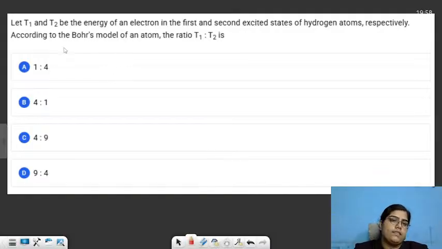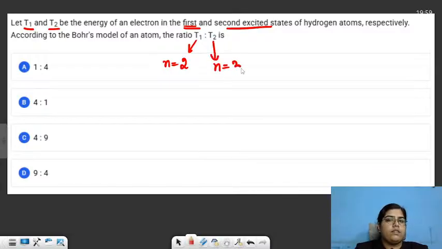Okay, so I'll discuss this question. You are given, let T1 and T2 be the energy of an electron in first and second excited state. First and second excited state means for T1 value of n is 2, first excited state. For T2 value of n is 3 because second excited state. T1 and T2 are the energy. You need to find out the ratio of T1 and T2.